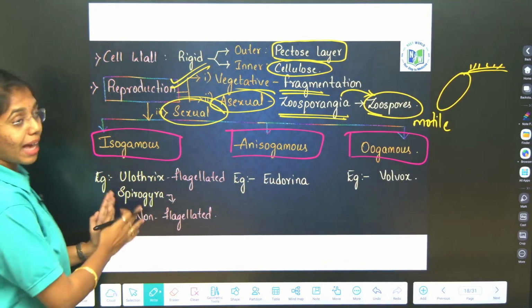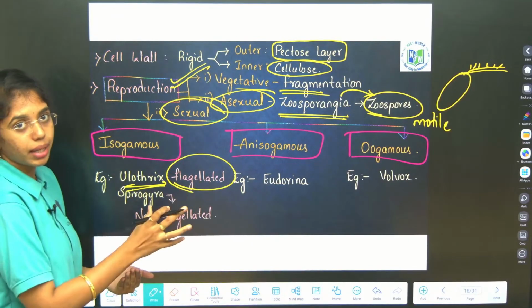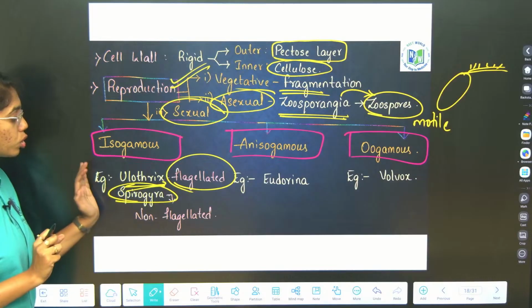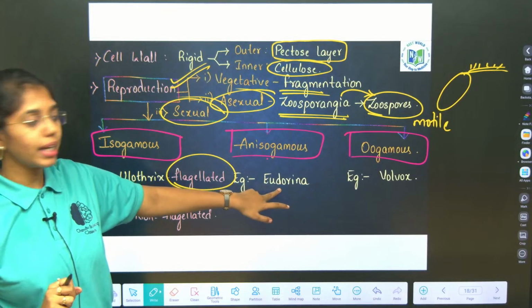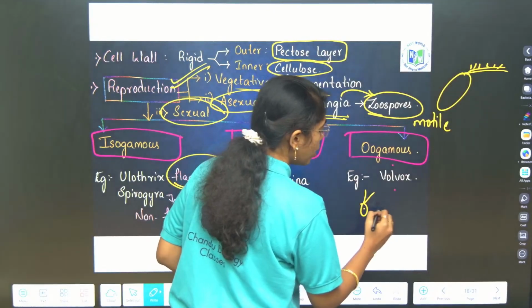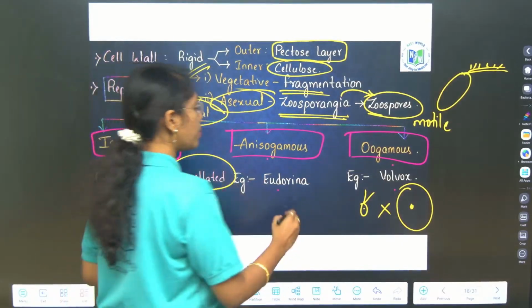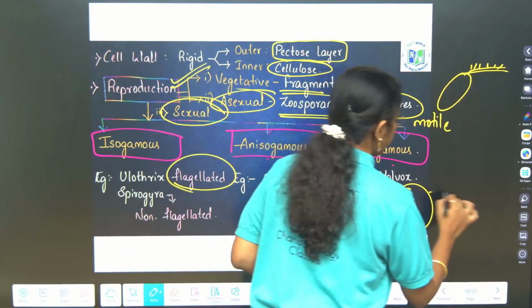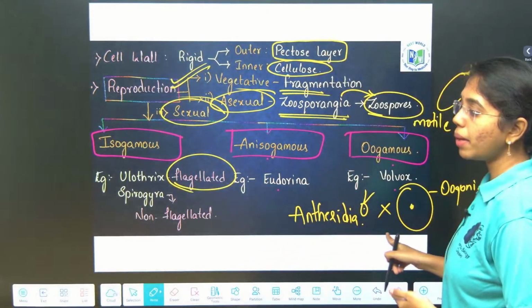Isogamy, examples you look into. Ulothrix has flagellated motile male and female gametes. Spirogyra has non-motile male and female gametes. Both of them are isogamous only. Anisogamous example: Eudorina, which is a colonial green alga. Oogamous: Volvox. It has a small motile male gamete which fertilizes a large non-motile female gamete. The small motile male gamete is from the antheridia, and the large non-motile female gamete is from the oogonia. Clear, right? Any doubt anywhere? Next.